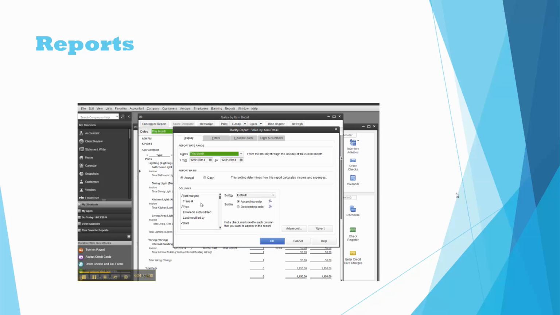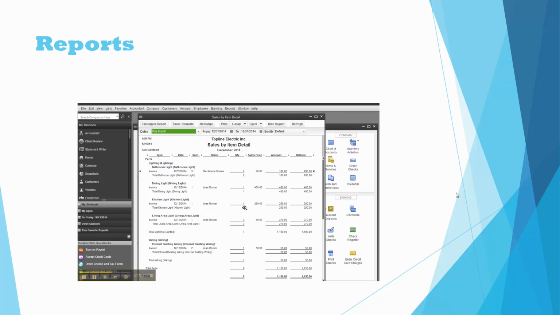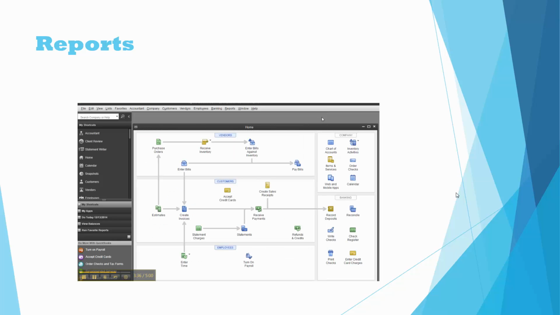I'm going to take out the memo field, so that's just repeating what's already there. I'll clean it up a little bit. And even though it's by item, it still tells which customer it's for and the date, how many. So that's pretty nice. We'll memorize that report as well. I'm going to put that in customers too. And those are some of our reports.